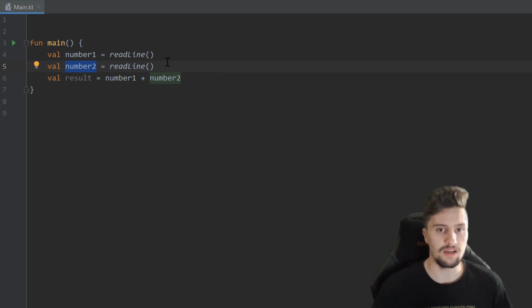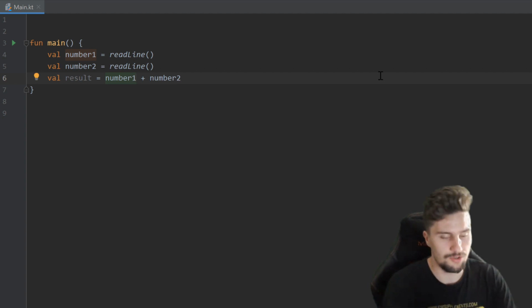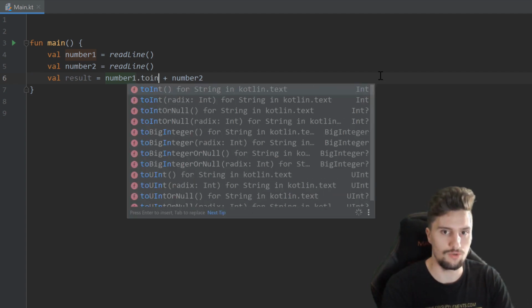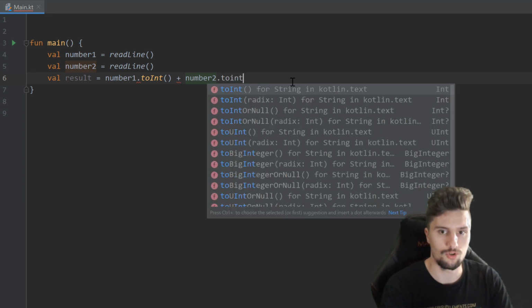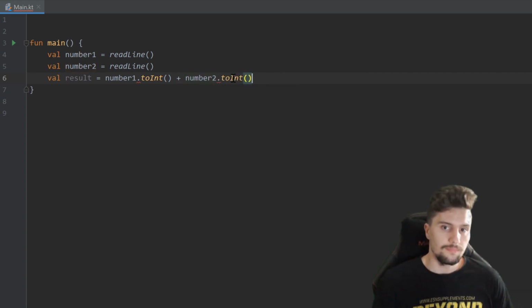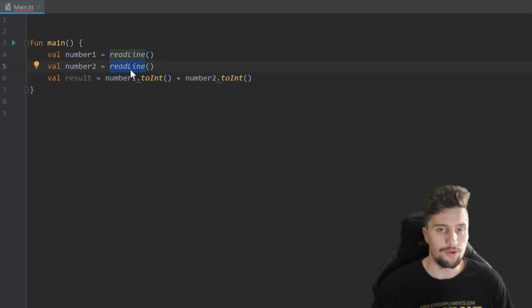And because of that, we need to convert these strings here to an integer. We can do that with the .toInt function here, and also the number2 should be converted to an integer here. And we get two errors here, because this readline function could potentially return this null value if something goes wrong with that function. And in that case, we just need to make sure that at this part here, these values can't be null, because Kotlin doesn't know how to add null values. It only knows how to add numbers.